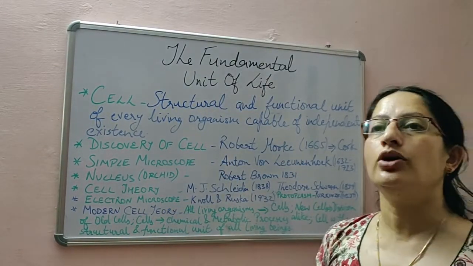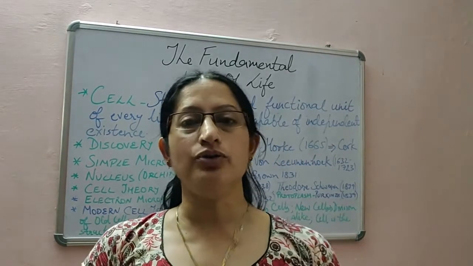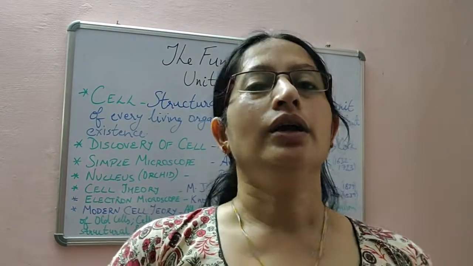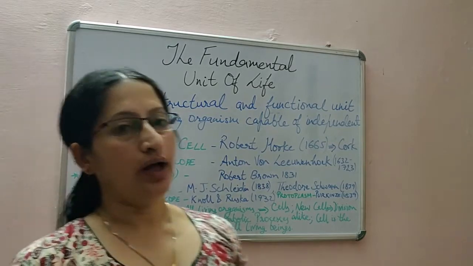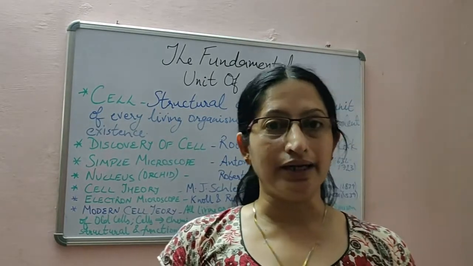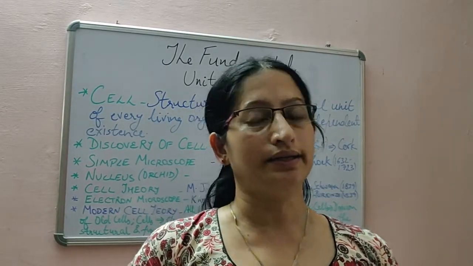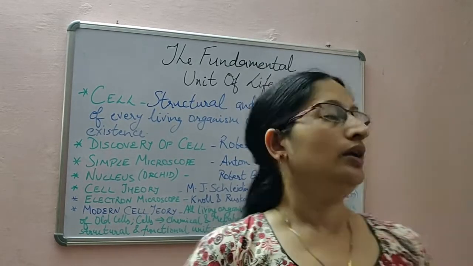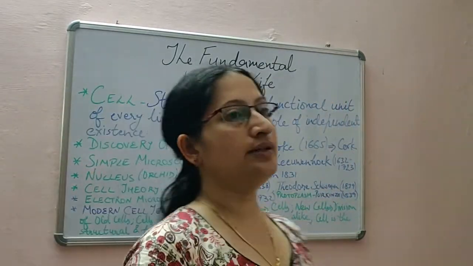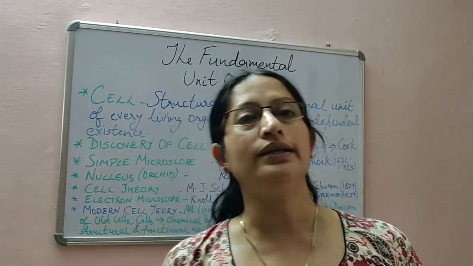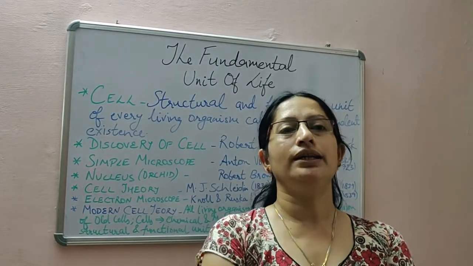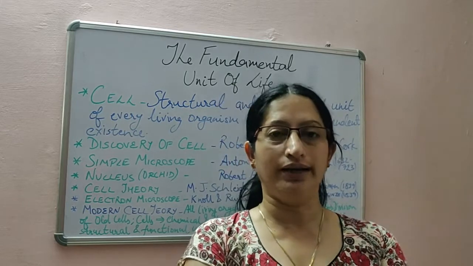Now come to electron microscope. Electron microscope was discovered by Knoll and Ruska in the year 1932. We should say that it's not a discovery, actually it's an invention, because a microscope is invented, and this was invented in the year 1932 by Knoll and Ruska.